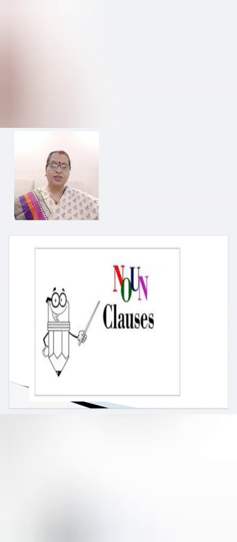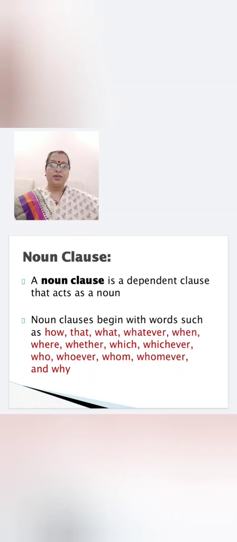Now let's start with the noun clause. What is a noun clause? A noun clause is a dependent clause that acts as a noun. As you have seen in the noun phrase, the phrase that acts as a noun is a noun phrase.